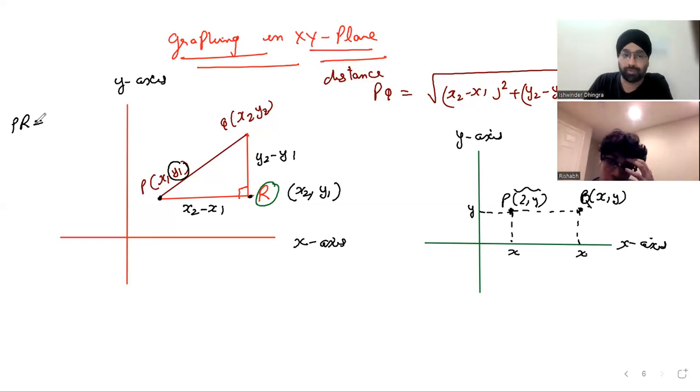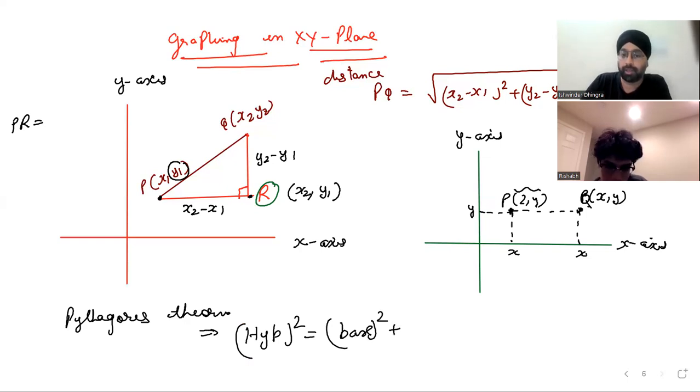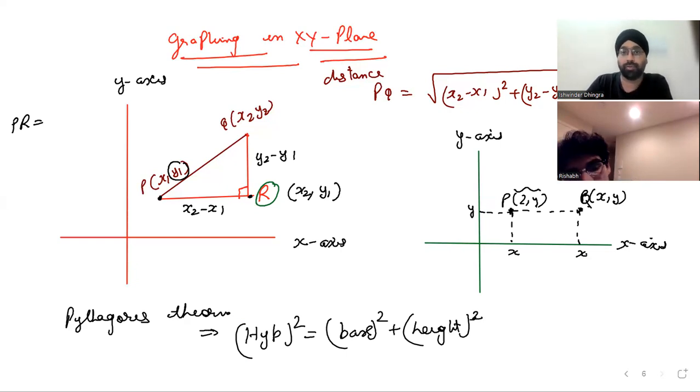Now, wonderful. You know what the Pythagoras theorem is? It's a very simple theorem. What is the Pythagoras theorem? a square plus b square equals c square. Or we can say more precisely, the hypotenuse square, the largest side square, is the base square plus the height square. Great, wonderful. I'll write it once again: the hypotenuse square equals the base square plus the height square. Right? Now, can we apply the Pythagoras theorem over here? Can we?